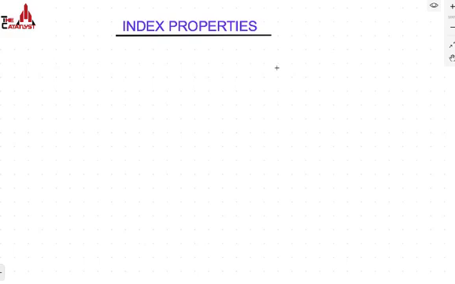Hello students, in this class of soil mechanics, we'll start with the first chapter, which is index properties. So index properties are the properties of the soil basically. So let's first start with the definition of the soil, what exactly the soil is.